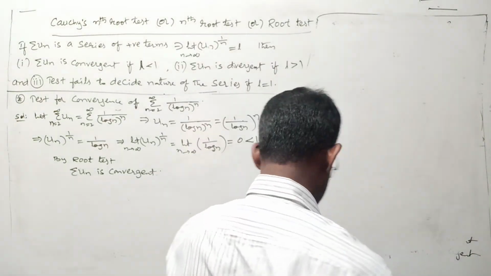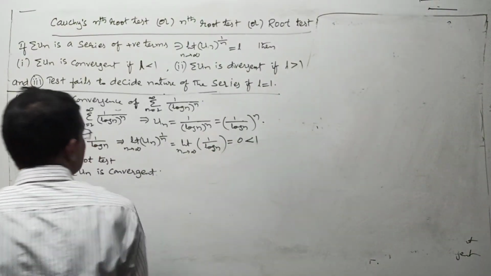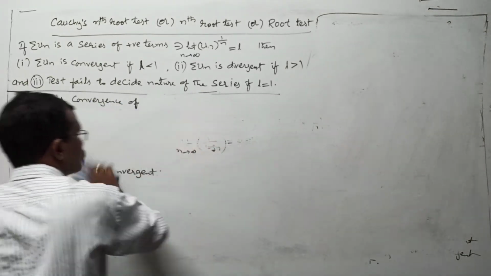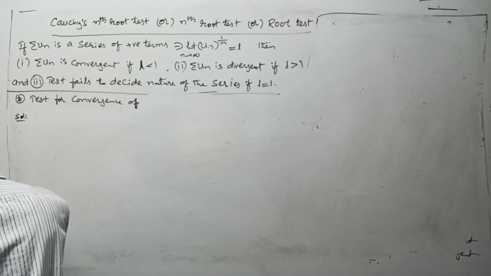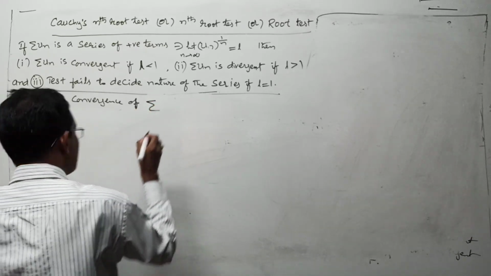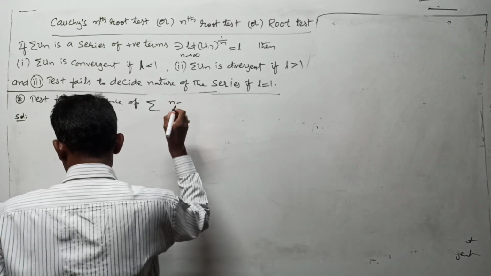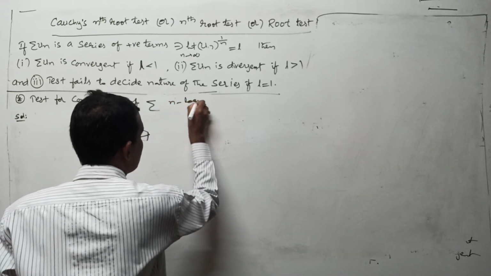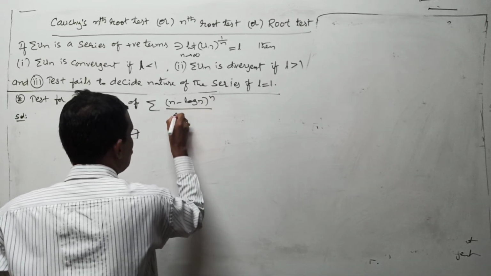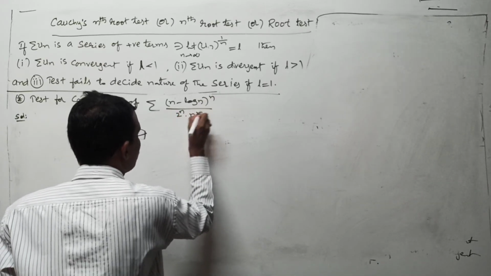Fourth question I think. Test for convergence of sigma (n minus log n) whole to the power of n by 2 power n into n power n.